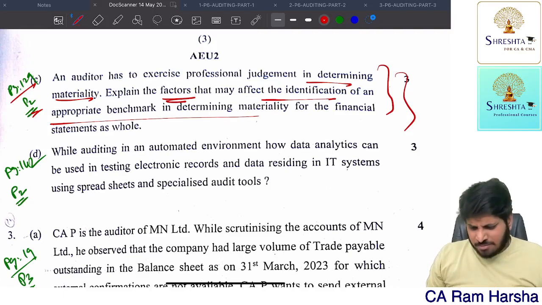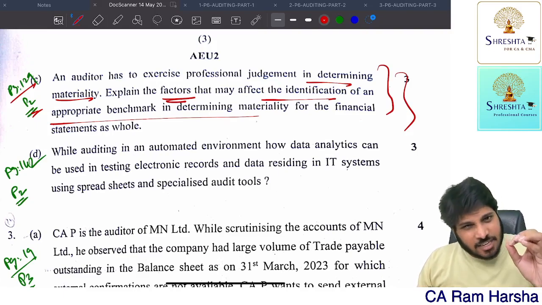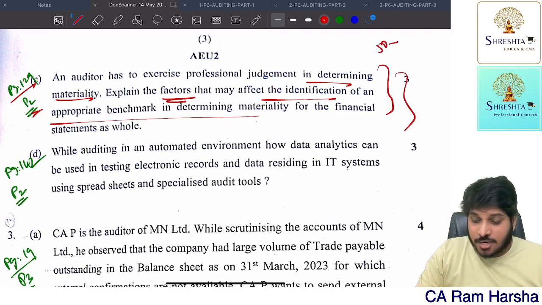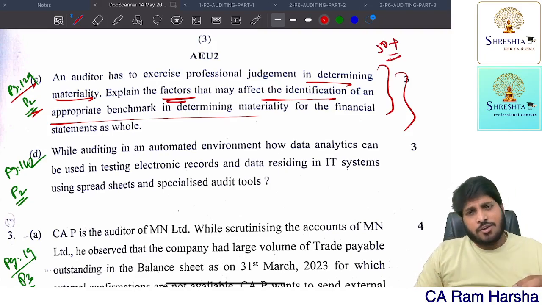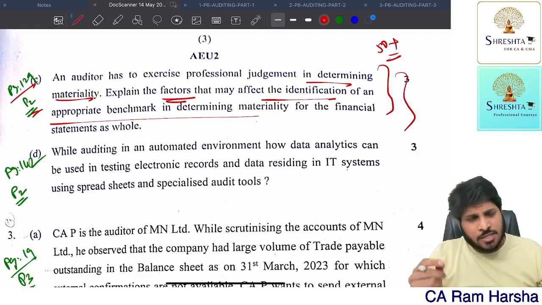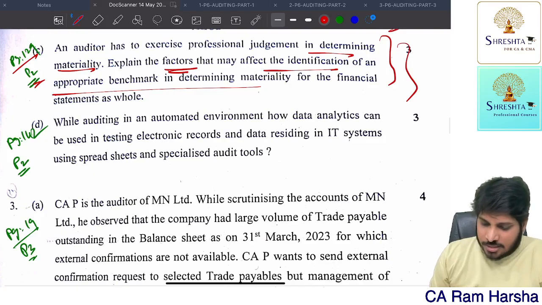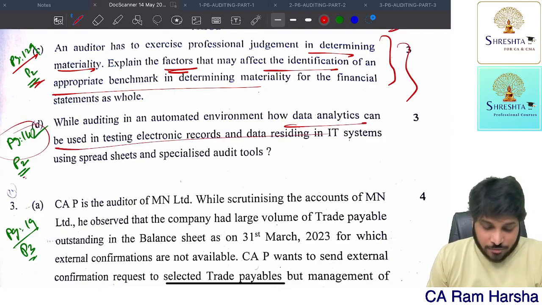Paper is not difficult. It's moderate. Anybody whoever sincerely studied at least 70-80% of the chapters can attempt this descriptive paper 50 plus with perfection. And in objective paper, if you listen to all the topics at least once, you can attempt the entire objective paper. Fine. This is a question on data analytics, which is there in our material, page 142, part 2.